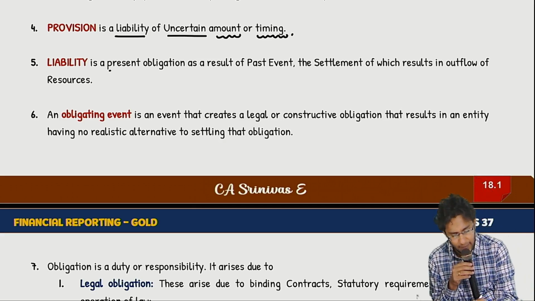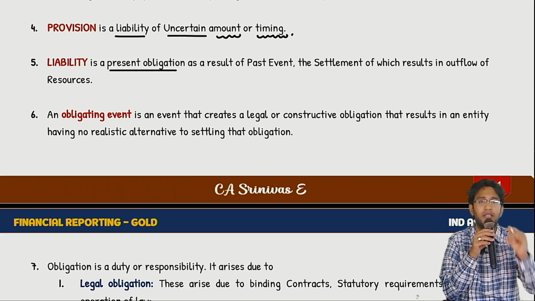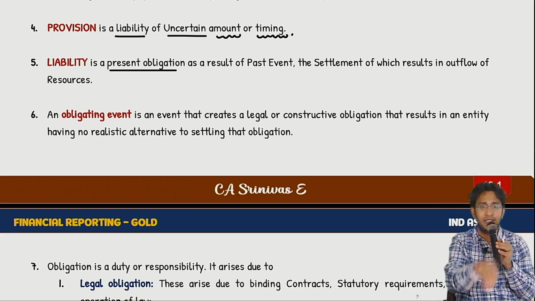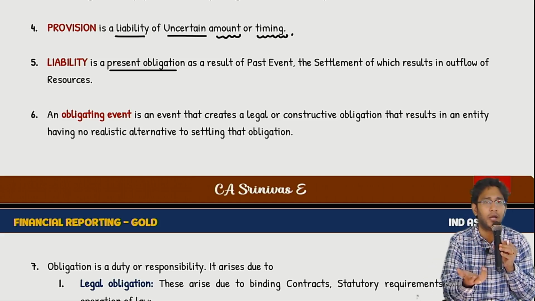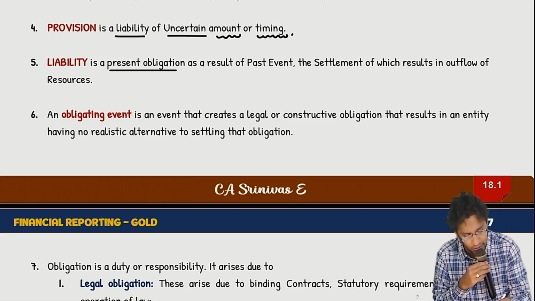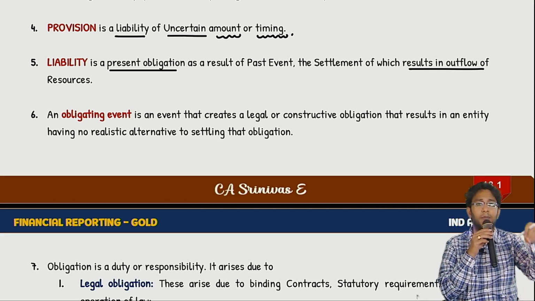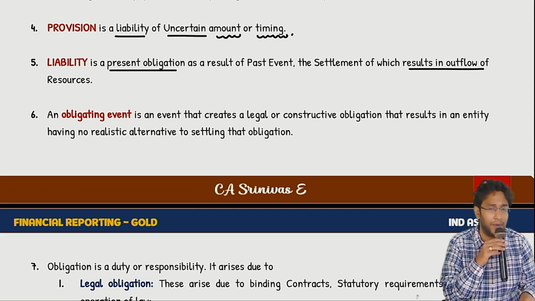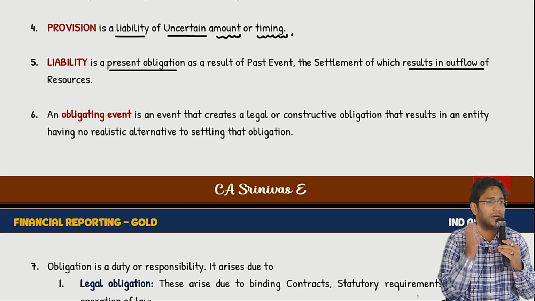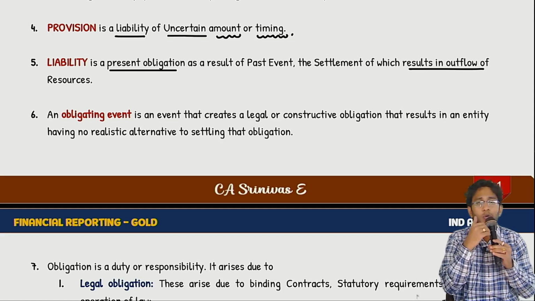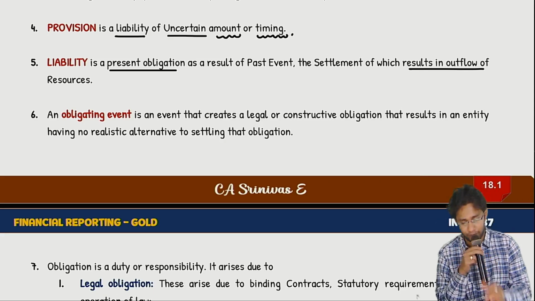Liability is defined as a present obligation arising as a result of a past event. Obligation means what? A duty. Our duty is existing, therefore we call it a present obligation, and since it is existing, you have to settle that obligation. For settling that obligation, it results in an outflow of resources. So there is a present obligation arising as a result of some past event. The settlement of this obligation will result in an outflow of resources. Some asset outflow is required to clear this obligation, then this obligation is defined as a liability.